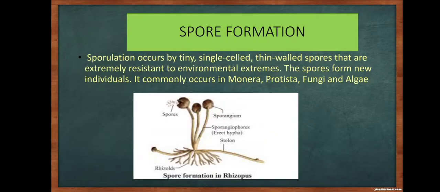So moving on to the next type of asexual reproduction, which is spore formation. Sporulation occurs by tiny single-celled thin-walled spores that are extremely resistant to environmental extremes. The spores form new individuals. It commonly occurs in Monera, Protista, fungi and algae.